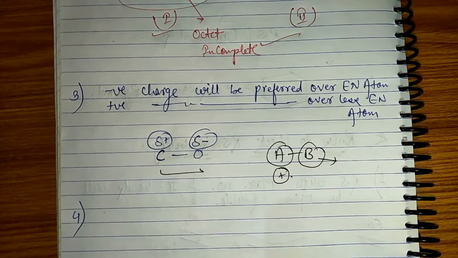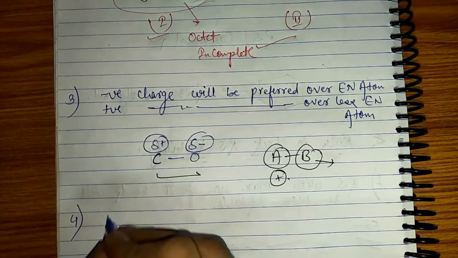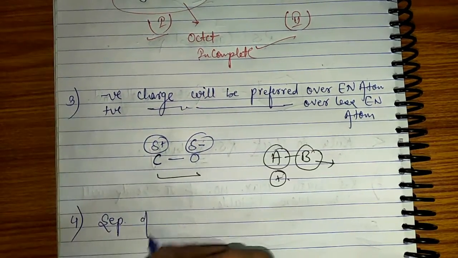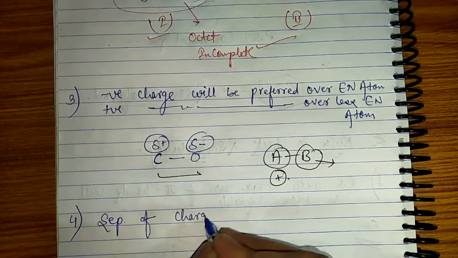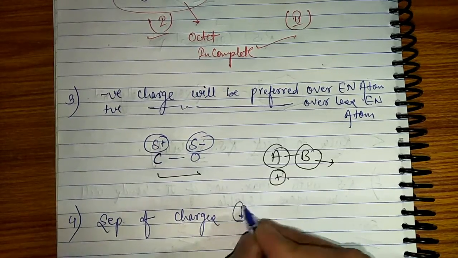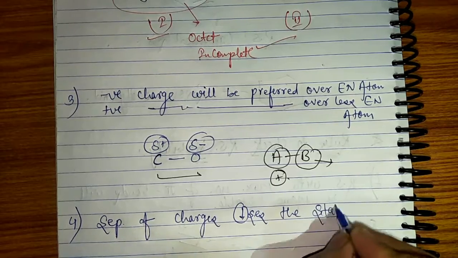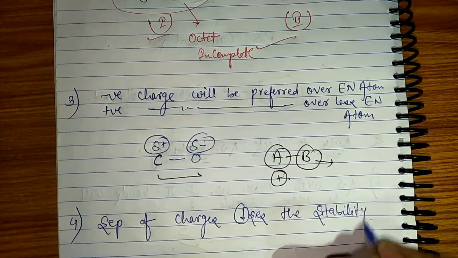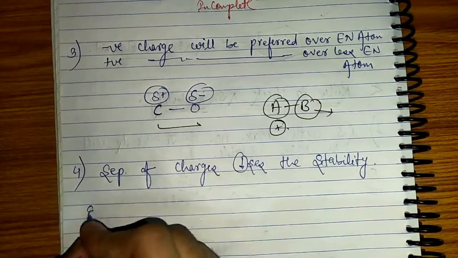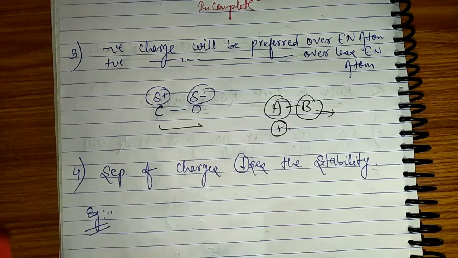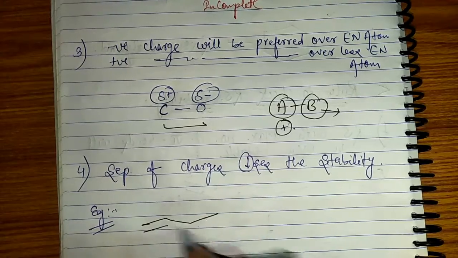My fourth point says, guys, that separation of charges decreases the stability of a molecule. Let's explain this. So let's say we have butadiene.